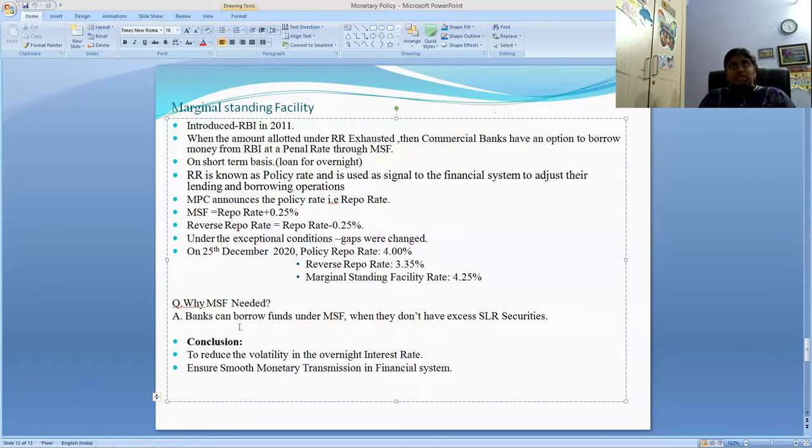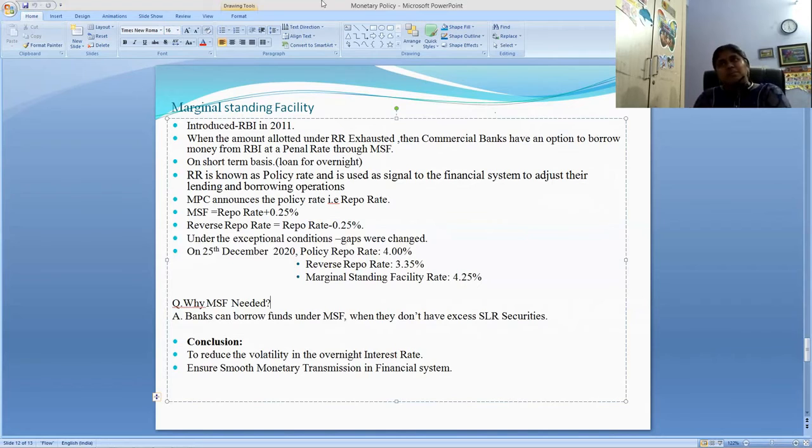Banks can borrow funds under marginal standing facility when they don't have excess SLR securities. Even when they don't have excess SLR securities, they can still borrow money from the RBI using this facility. If banks have excess government bonds over and above the SLR securities, they can borrow money from the RBI through the repo window.